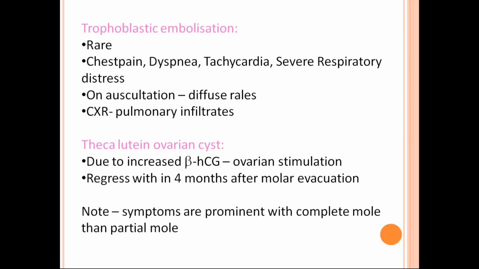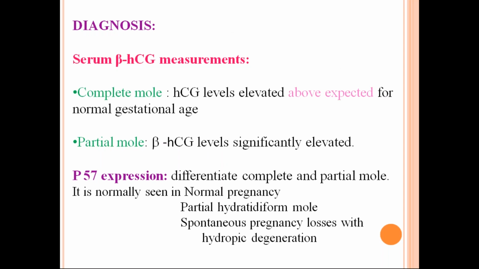Trophoblastic embolization is when, while you are curetting, the trophoblastic tissue goes into the pulmonary circulation. They cause chest pain, dyspnea, tachycardia, severe respiratory distress. On auscultation, you will find bilateral diffuse rales, and in the chest X-ray you get pulmonary infiltrates. The treatment is conservative management with good cardiovascular support. In about 70% of the cases, with good cardiovascular support, the patient will recover. So trophoblastic embolization is in 2% of the cases, theca lutein cysts in about 50% of the cases.